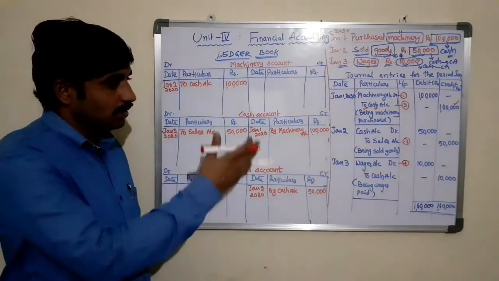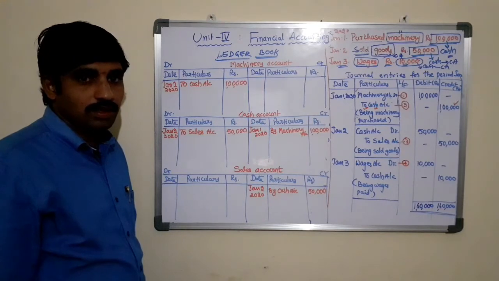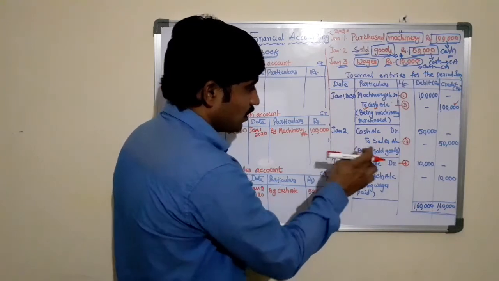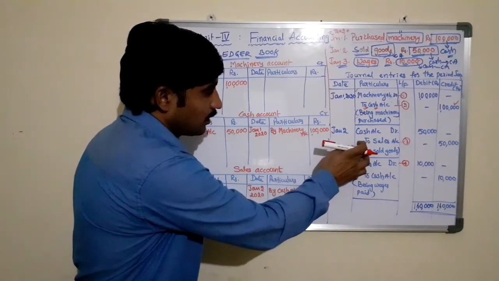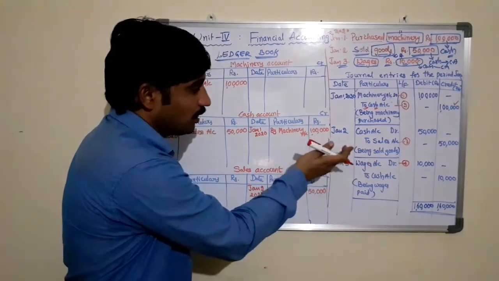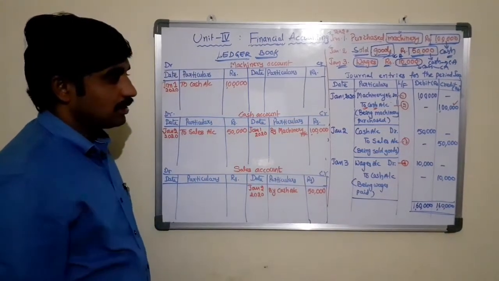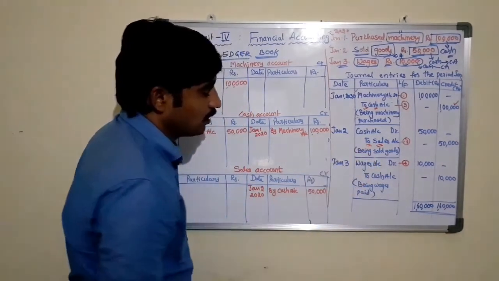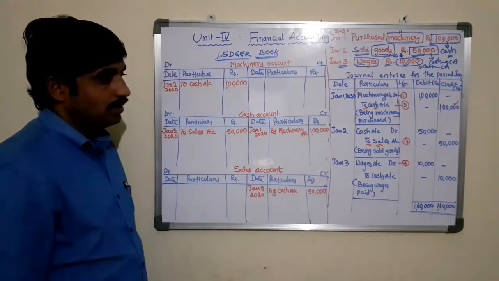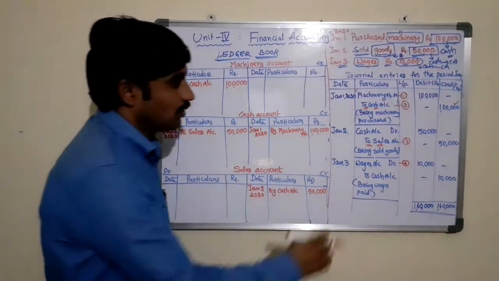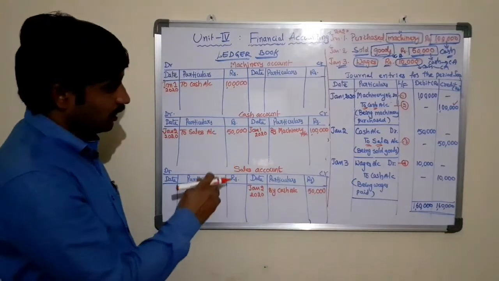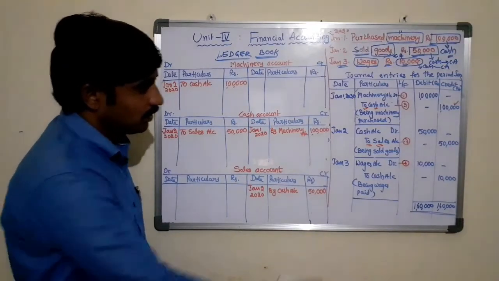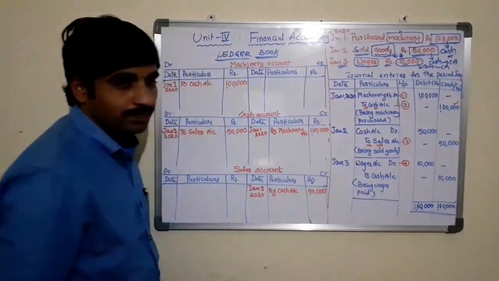Now we have completed the second entry posting in the ledger account. Cash account debtor to sales account means, as it is starting with the word "To," you can remember how to post entries in the ledger account like this. Whatever item or account starts with the word "To" should be debited in the corresponding account, and in the sales account it is credited with the words "By cash account 50,000."